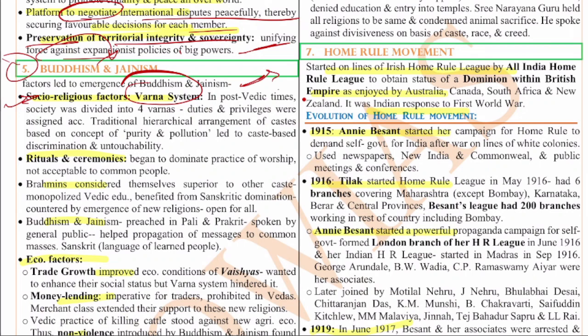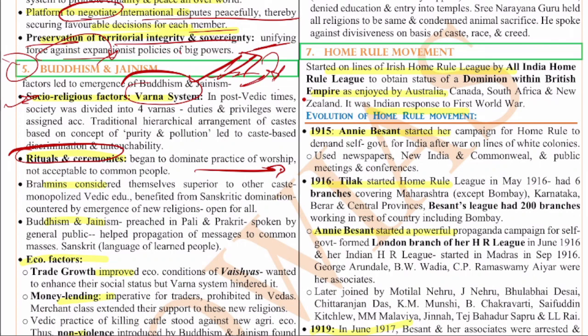So to overcome this hierarchy, Buddhism and Jainism helped them to achieve that equality and have self-respect. The duties and privileges were assigned according to the Varnas in the traditional caste system, but later on, with the emergence of Buddhism and Jainism, people were treated equally. Next, the rituals and ceremonies began to dominate the places of worship, and the Brahmins dominated all these things. So to overcome this domination, Buddhism and Jainism was a ray of hope for the people.